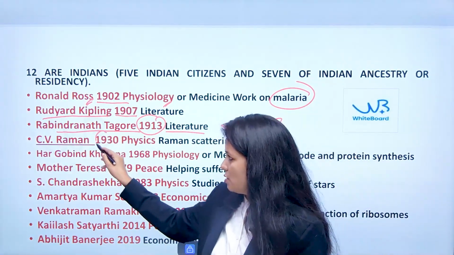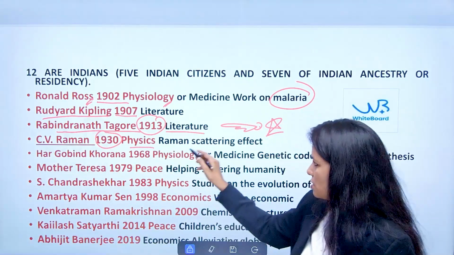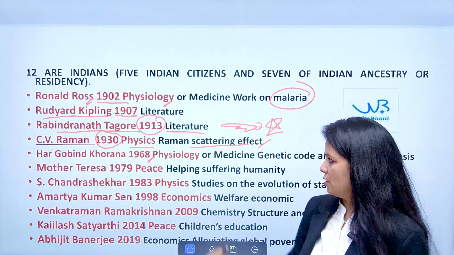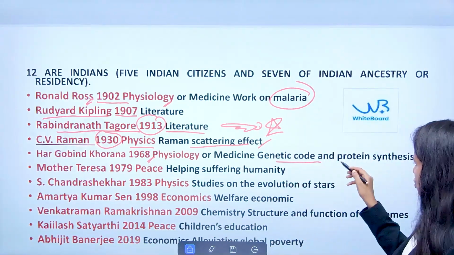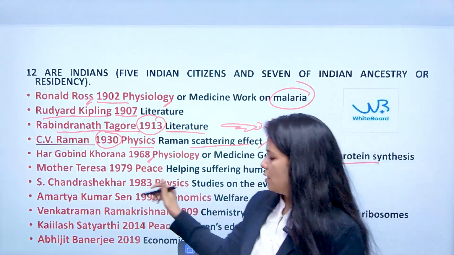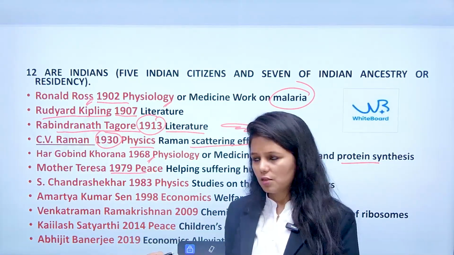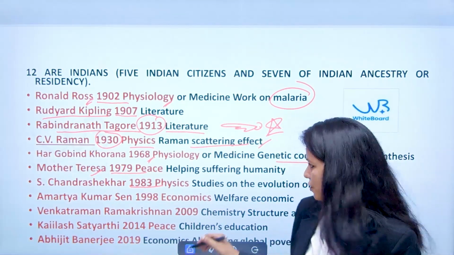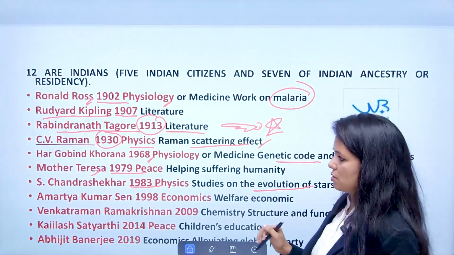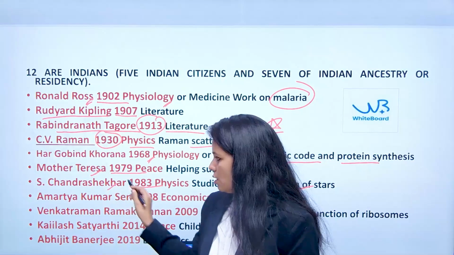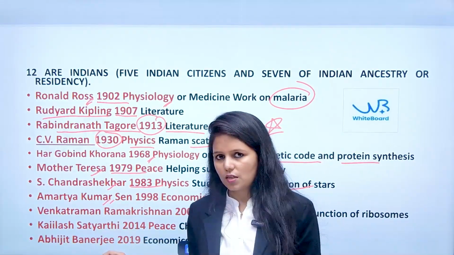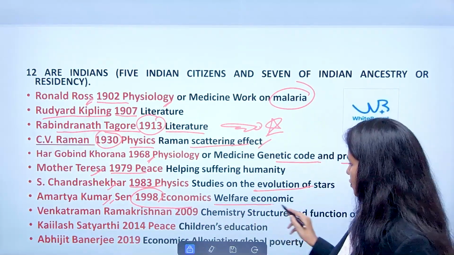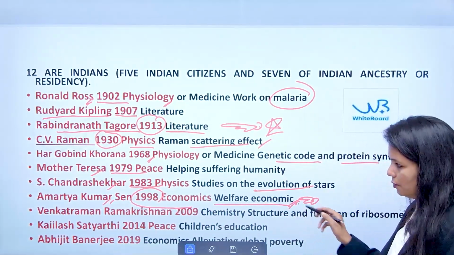Then in the field of science, we all know C.V. Raman in physics, for the Raman scattering effect. Then Har Gobind Khorana, 1968, physiology or medicine, for the genetic code and protein synthesis. Then in 1979, the Peace Prize to Mother Teresa. Then in 1983, in the field of physics, related to the evolution of stars, it was given to S. Chandrasekhar. Then Amartya Kumar Sen, the Nobel laureate in the field of economics in 1998, related to the concept of welfare economics. This is also very, very important.